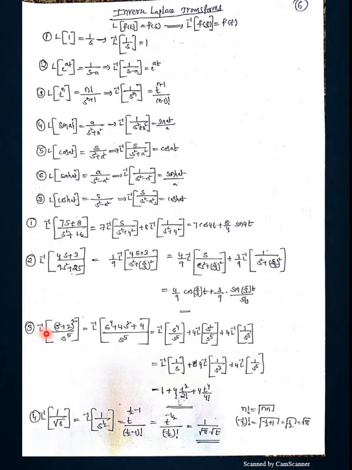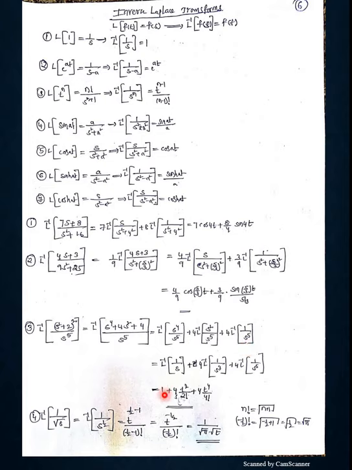Now come down to this problem, L inverse of s square plus 2 whole square by s power 5. Don't look at the numerator, you look at the denominator, s power 5. S power 5 is nothing but our third formula, s power n. So whenever it matches the denominator, simply expand the numerator. Then we can apply the linear property here also. The linear property of Laplace transforms exists, as well as the linear property of inverse Laplace transforms. So I can separate it with plus signs. So L inverse of 1 by s, 4 into L inverse of 1 by s cube, and 4 into L inverse of 1 by s power 5.